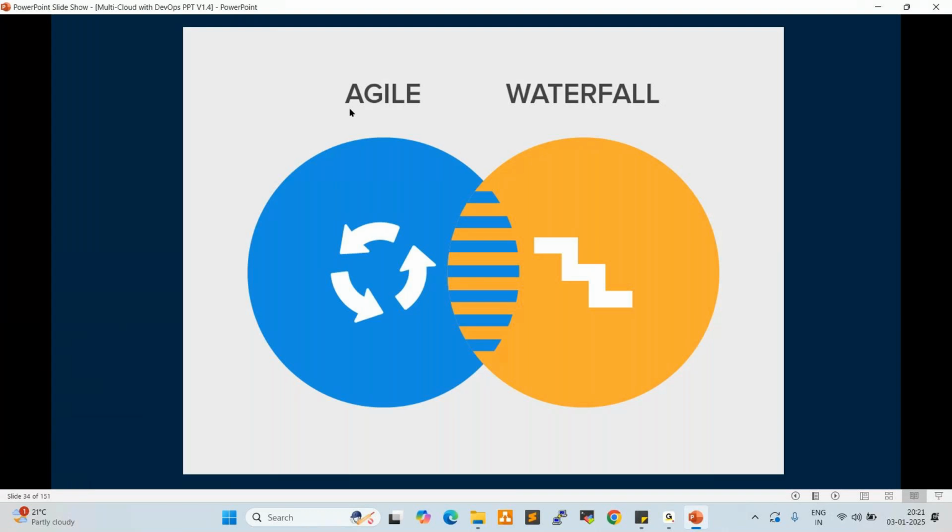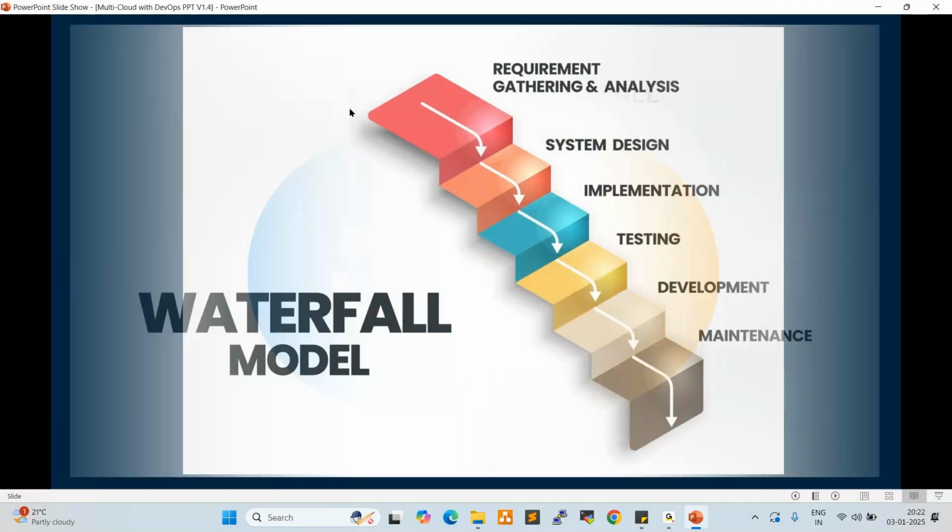So for example, if one sprint started today, by next Thursday EOD, that should be completed. For example, a 1 month sprint started today on 3rd Jan, by next month, Feb 2nd, that should be completed. So a sprint can be 1 week to 1 month, right? Yeah. So now let us go with the waterfall first, right?